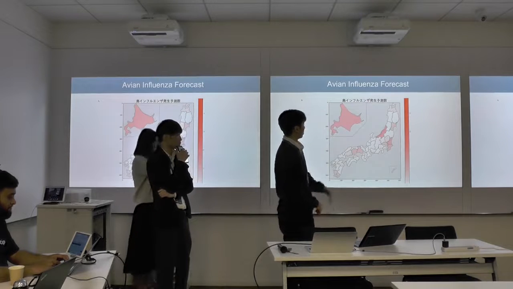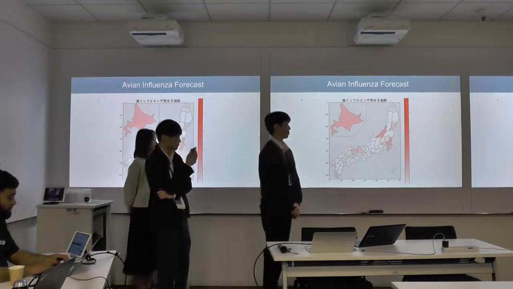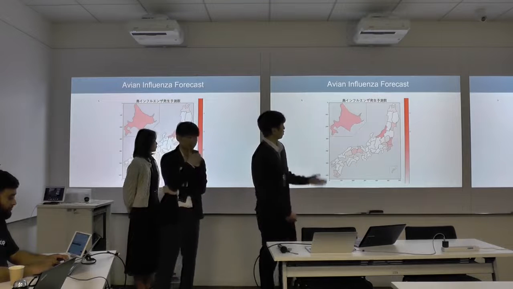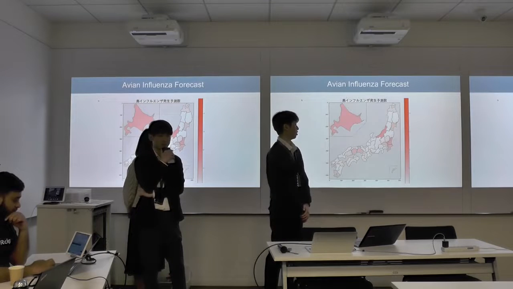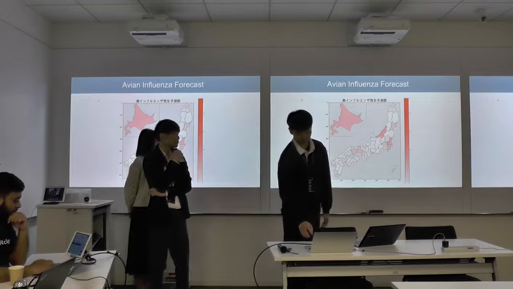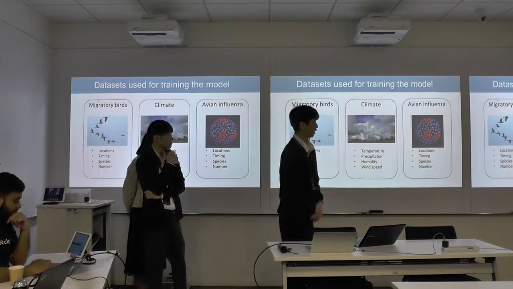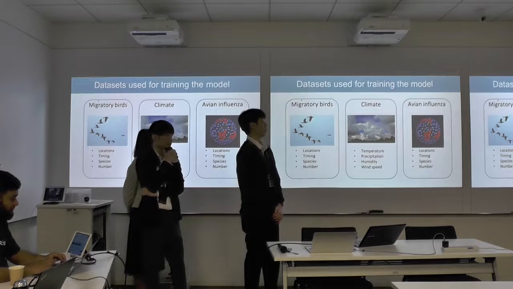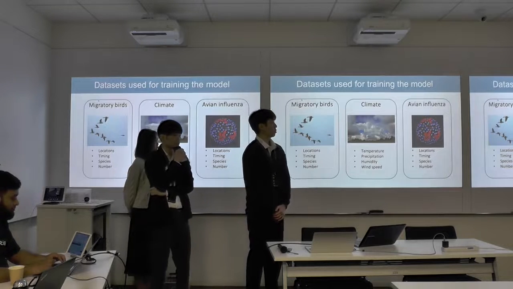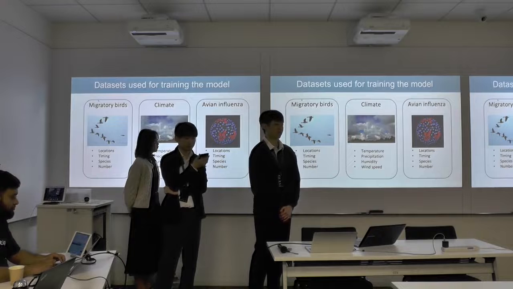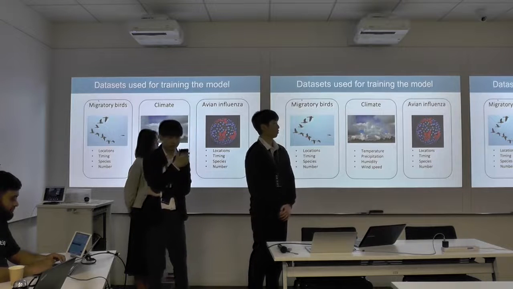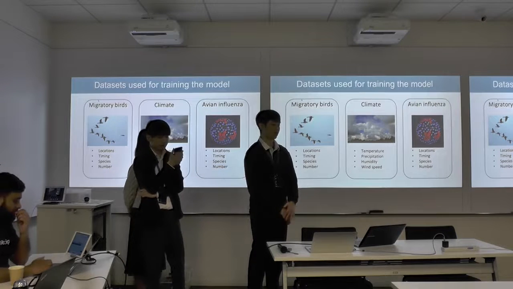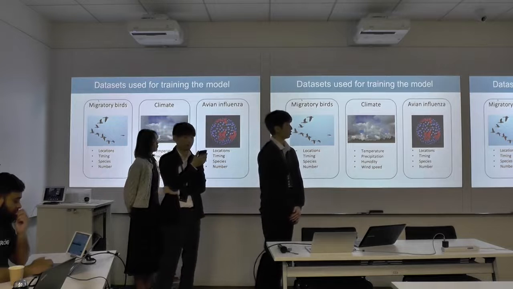And this image is the avian influenza forecast map that we made. The red areas indicate high probability of outbreak of avian influenza. Let's look at details. Actually, avian influenza comes from migratory birds. Migratory birds bring avian influenza to Japan from other countries and it is spread to chicken farms.